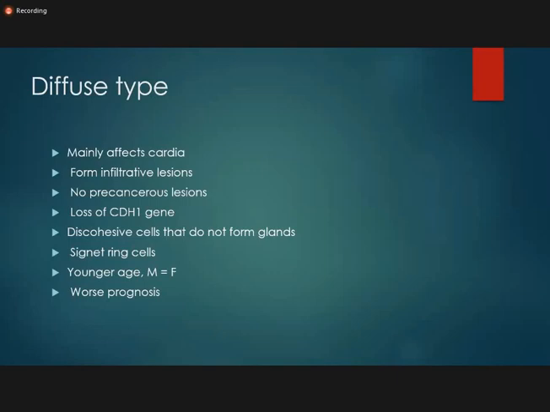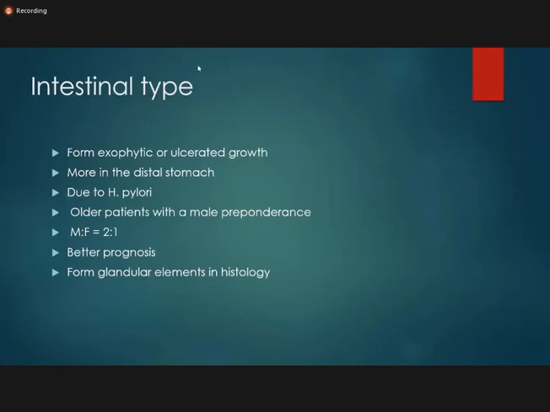But for the diffuse type, the prognosis is poor. So what is the difference between the intestinal type and the diffuse type? This is an important question. The intestinal type is usually present in the distal part of the stomach, whereas the diffuse type is usually present in the cardia of the stomach. The intestinal type is usually due to H. pylori, whereas for the diffuse type there is no precancerous lesion.